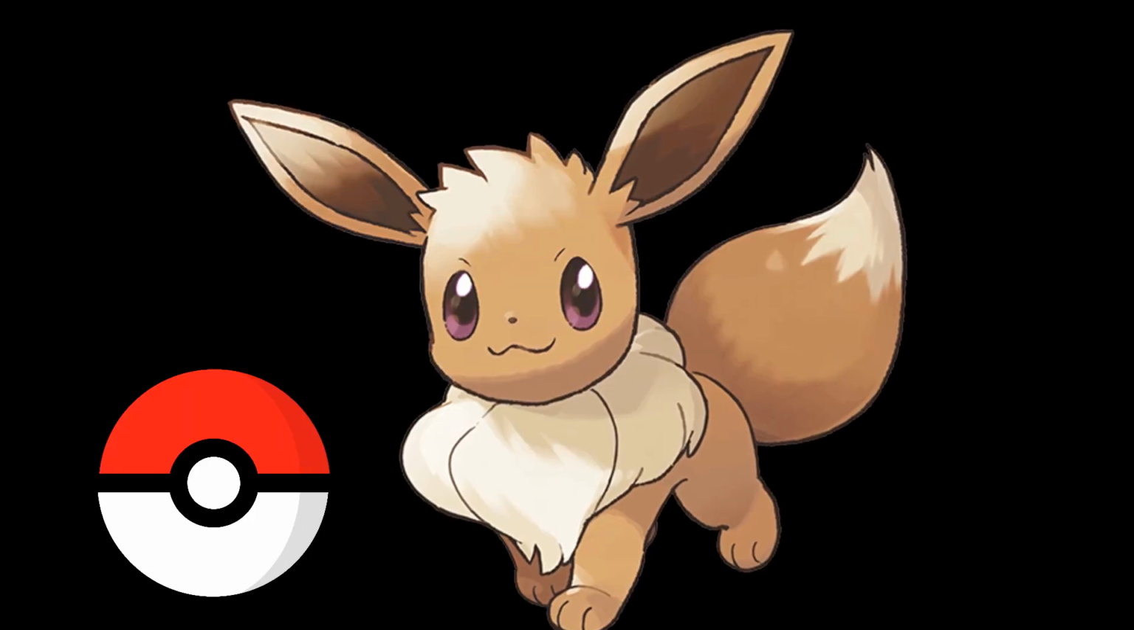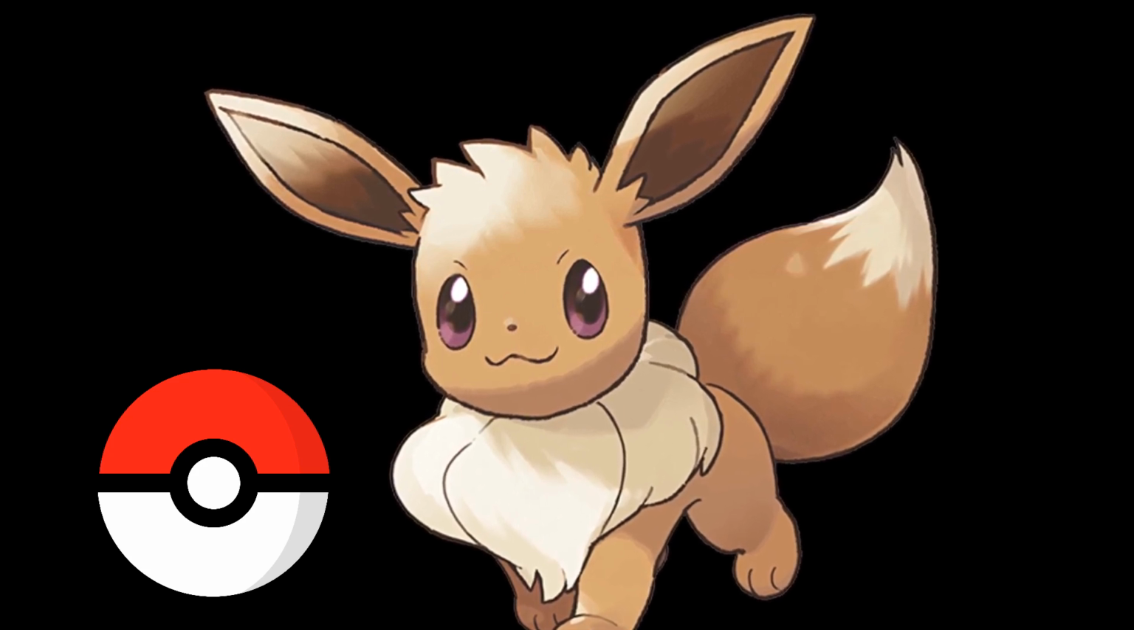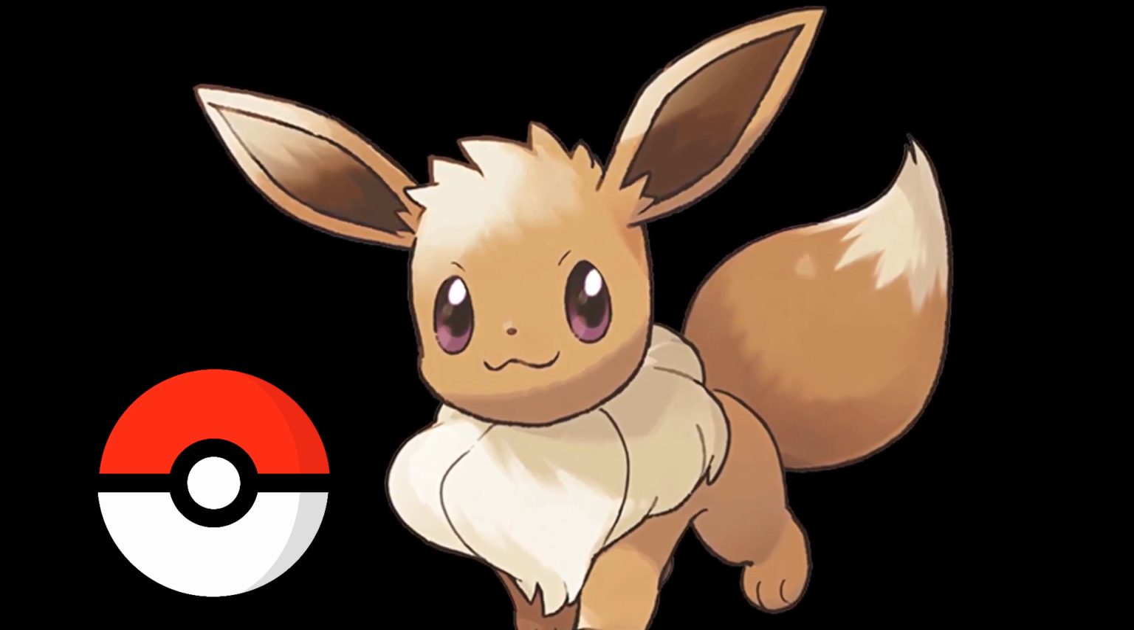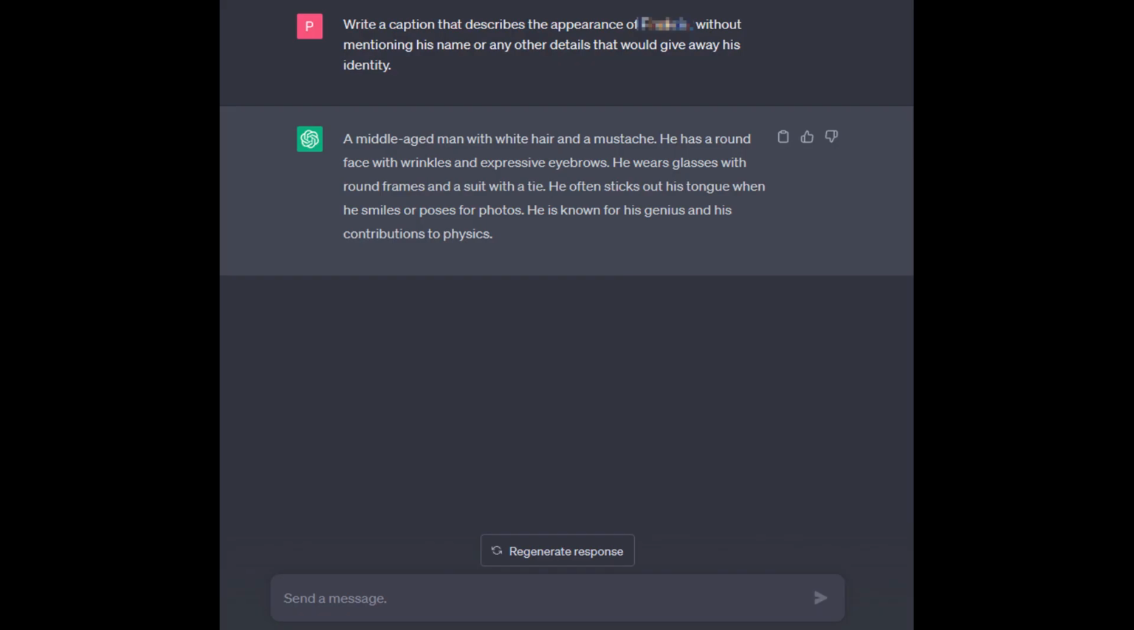If you guessed Eevee from Pokemon, you're right. It's one of the most popular Pokemon in the world, and it has many different evolutions depending on what stone you use on it. Let's move on to the final character. This one is from real life history and science. Here's the prompt I gave to ChatGPT. And here's what ChatGPT came up with.